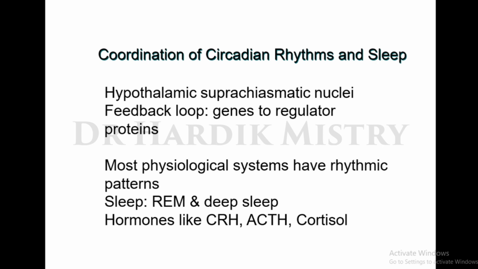If the eyeballs are moving continuously, the person is in rapid eye movement sleep. And if the eyeball is not moving, or you cannot see any movement of the eyeball, then that is non-REM sleep, non-rapid eye movement sleep.